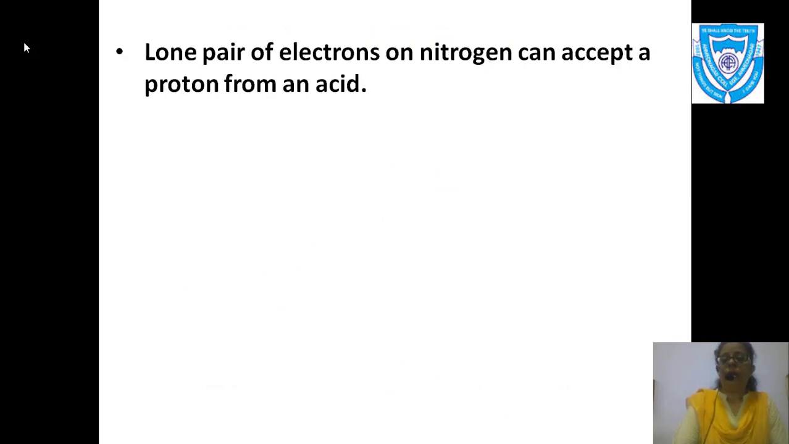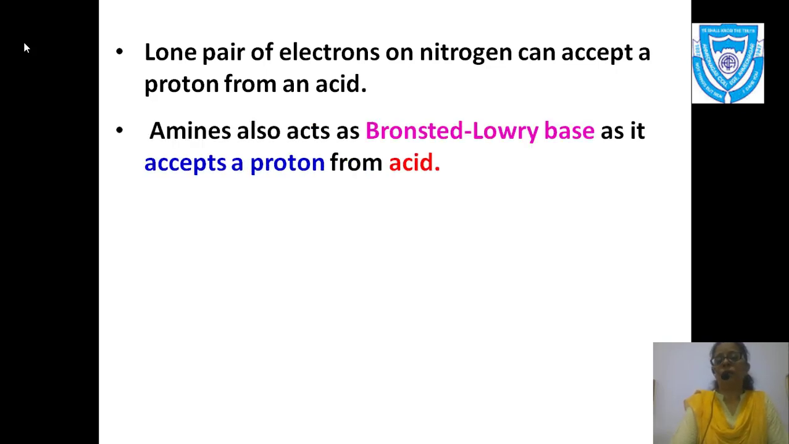Now, the lone pair of electrons on nitrogen can accept a proton from an acid. It is like the other way: the nitrogen can donate its lone pair or it can accept a proton from an acid. Okay. Now, amines are also called Lowry-Bronsted bases as they accept a proton from an acid.